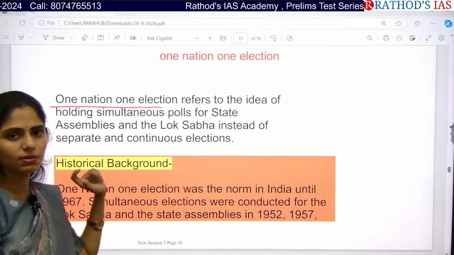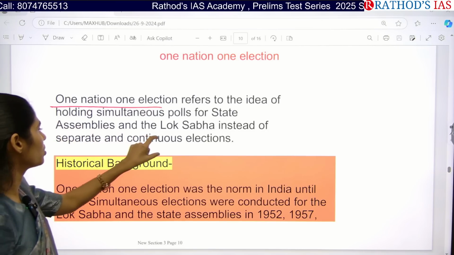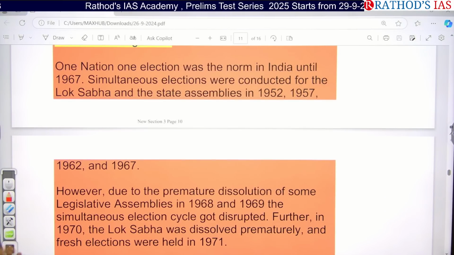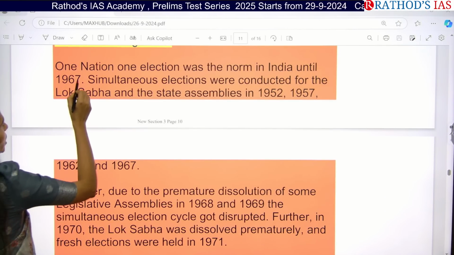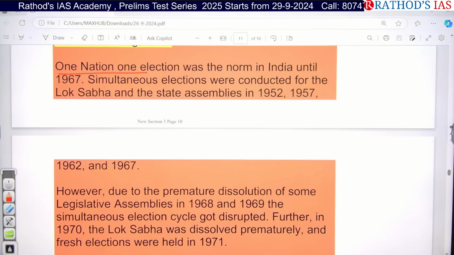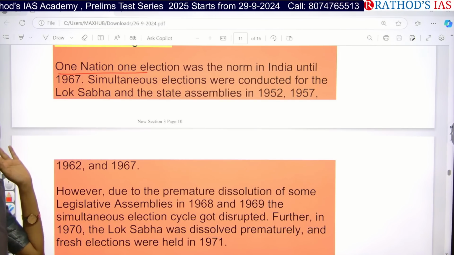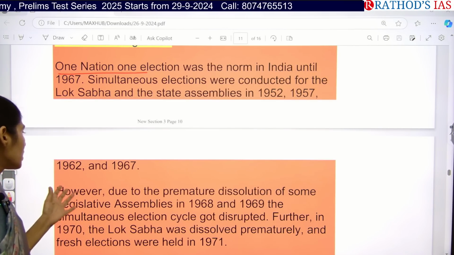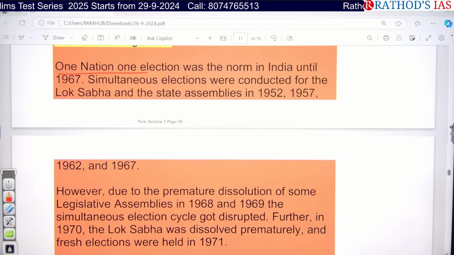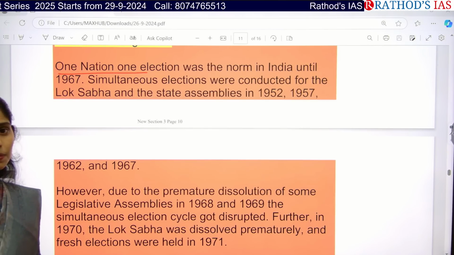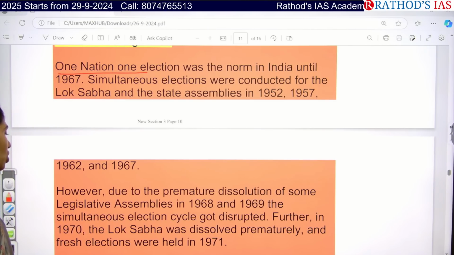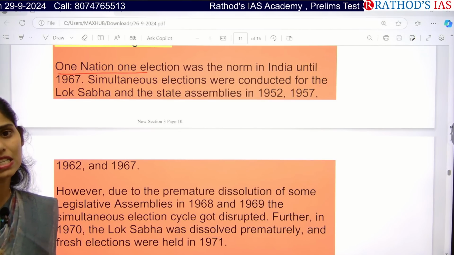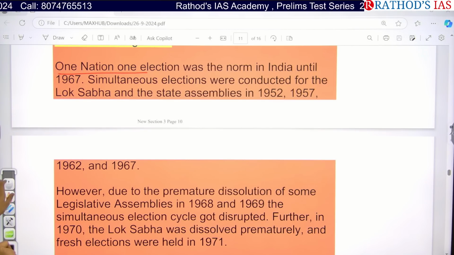But actually what is this concept of one nation, one election? That is Lok Sabha and state legislative assemblies polls. If you see the historical background of simultaneous elections in India, one nation, one election was a norm in India till 1967. The first time in India, simultaneous elections were conducted in 1952, 57, 62 and 1967. Later on, what happened, there was instability in states, with premature dissolution of some legislative assemblies. Because of this, the cycle of simultaneous elections has been disrupted because of political instability in the states.